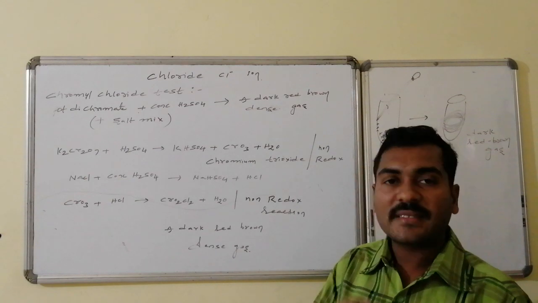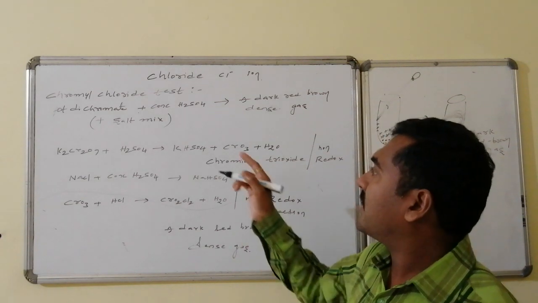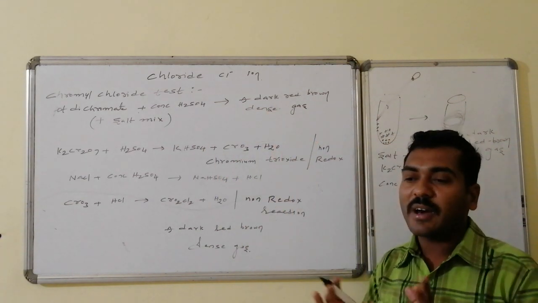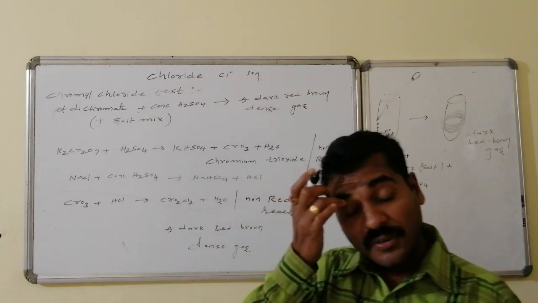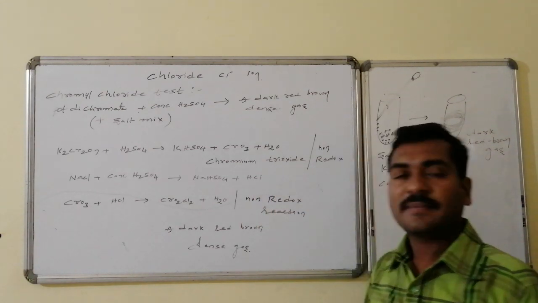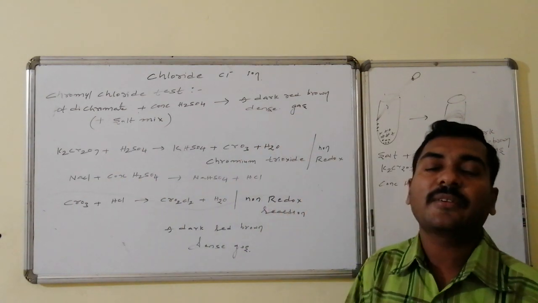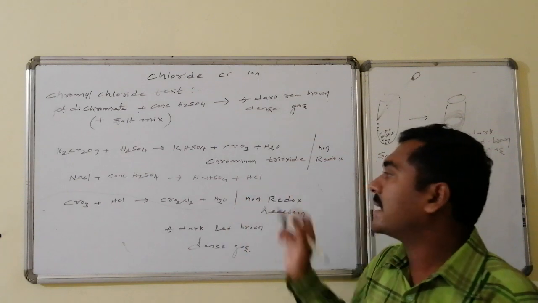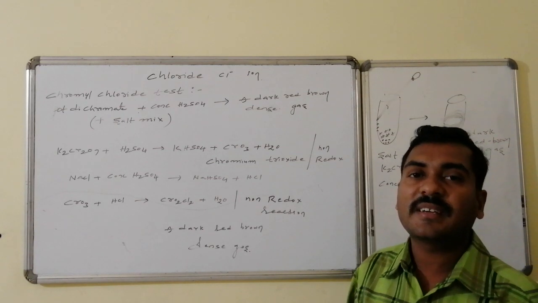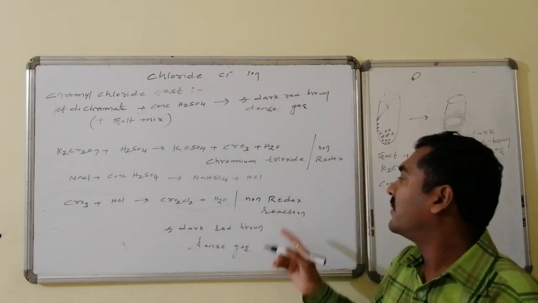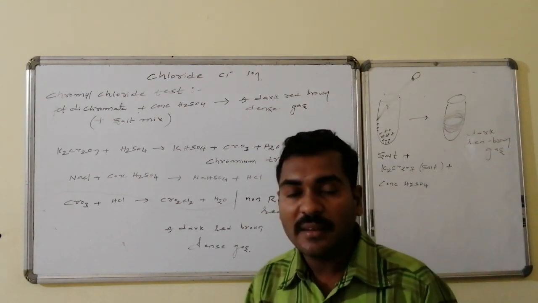Chromyl chloride test: potassium dichromate, concentrated sulfuric acid, and the salt mixture are taken. For that, a dark red brown gas of high density is going to be formed. Here potassium dichromate on reaction with sulfuric acid gives chromium trioxide, which is a non-redox reaction. Sodium chloride is also present as a salt. On reaction with sulfuric acid, as we know, it gives HCl gas. The formed HCl combines with chromium trioxide and a new gas is formed, that is chromyl chloride, CrO2Cl2, whereas this is a non-redox reaction. That CrO2Cl2, having a higher density, is present at the bottom of the test tube.